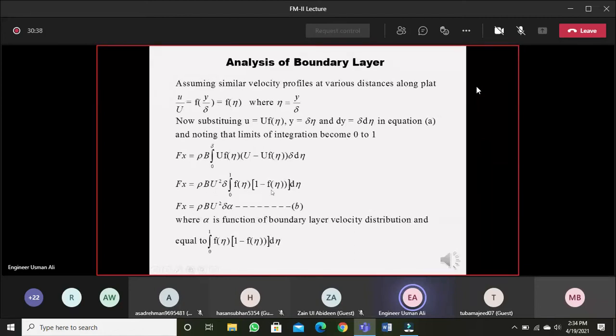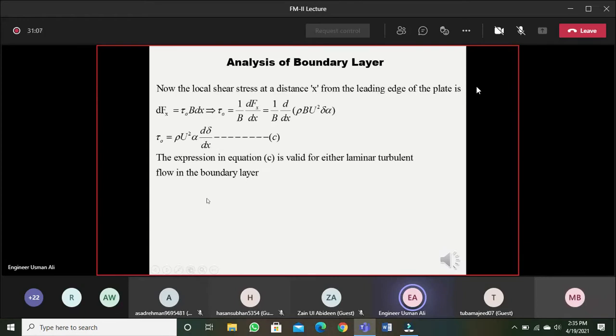It is actually the function of velocity distribution. So if you replace all this term with alpha, alpha is the function of the boundary layer velocity distribution, and it is equal to the integration term inside this. So we can write Fx is rho b U square del into alpha. We have replaced all this term with alpha, which is the function of velocity distribution in the boundary layer.